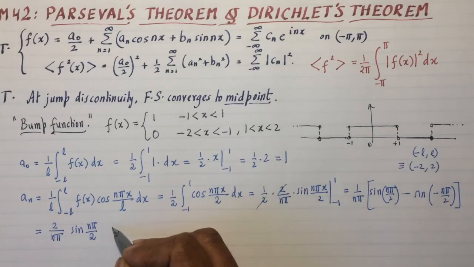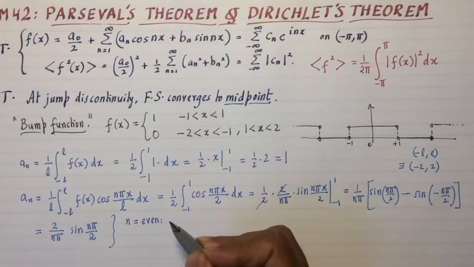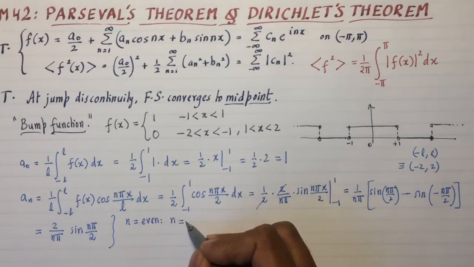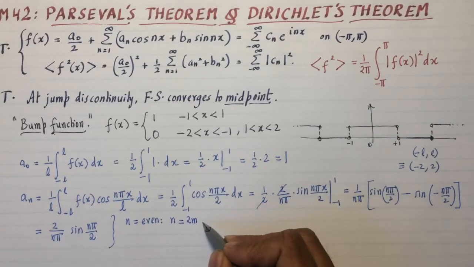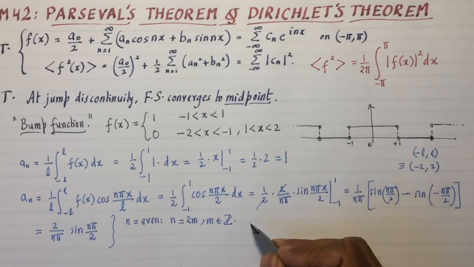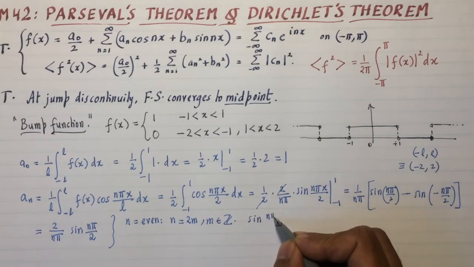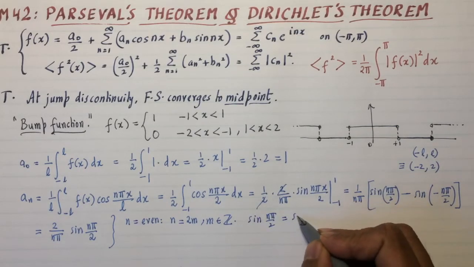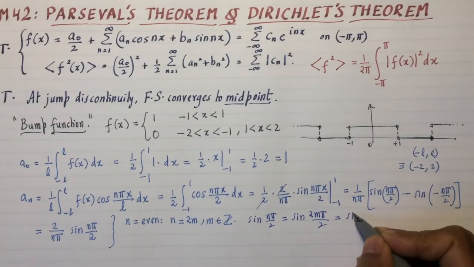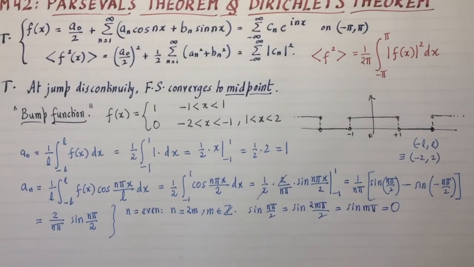Now there are two cases. You have to investigate the n equals even and n equals odd case. So if n is even, the best way to write n equal to even is n equals 2m, because all even numbers can be written as 2 times m, where m is an integer. So let's investigate that case. Sine n pi over 2 will become sine of 2m pi over 2, which is sine of m pi, and that's 0. So for even values of n, this makes no contribution whatsoever.